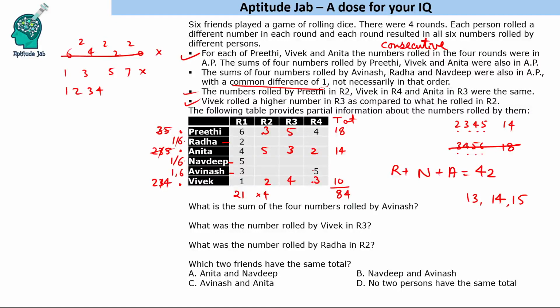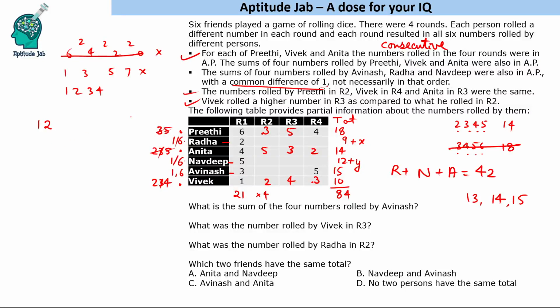Okay, so if Avinash rolls 1 and 6, we know that the total is 8 plus 7, that is 15. Avinash's total is 15. Correct. Now Radha's total thus far is 2, 1, 6, 9 plus one more number which is left, so his total is 12 plus, let us say, some number y. Navdeep has rolled 12.